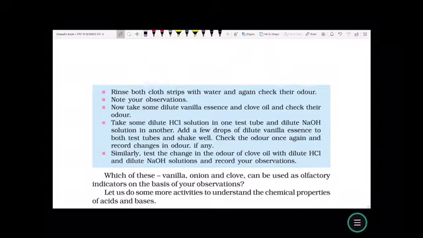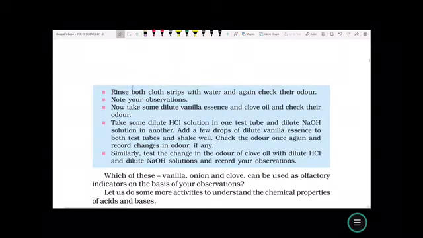Now take some dilute vanilla essence and clove oil and check their odor. Take some dilute HCl solution in one test tube and dilute NaOH solution in the other. Add a few drops of dilute vanilla essence to both test tubes and shake well. Check the odor once again and record change in odor if any. Similarly, test the change in the odor of clove oil with dilute HCl and dilute NaOH solution and record your observation. Which of these, vanilla, onion and clove, can be used as olfactory indicators on the basis of your observation?